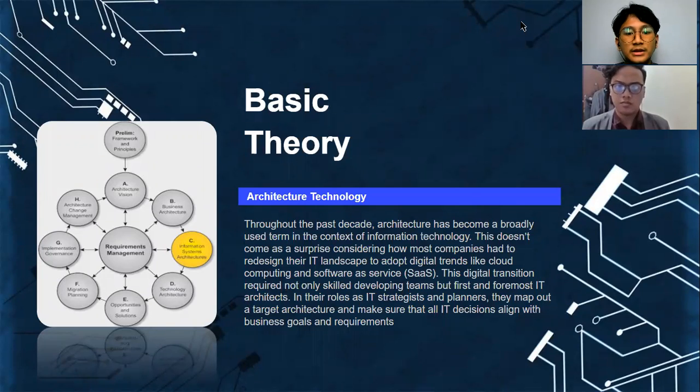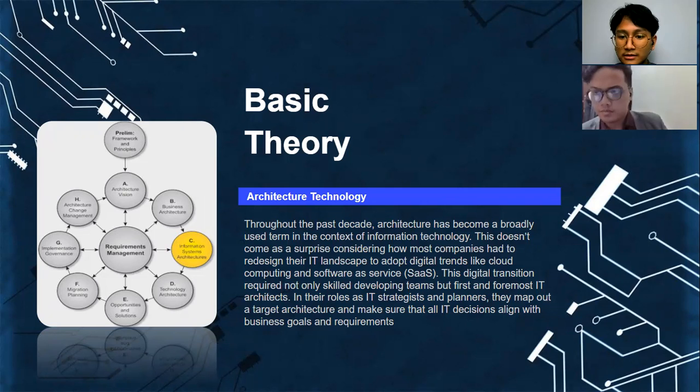Basic theory. Architecture technology. Throughout the past decade, architecture has become a broadly used term in the context of information technology. This doesn't come as a surprise considering how most companies had to redesign their IT landscape to adopt digital trends like cloud computing and software as a service, or SaaS.